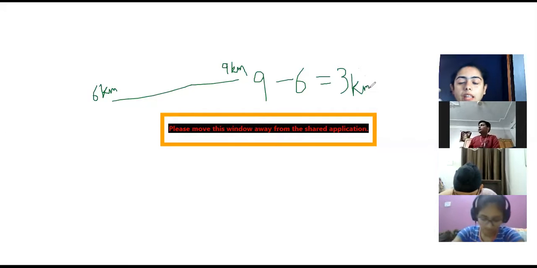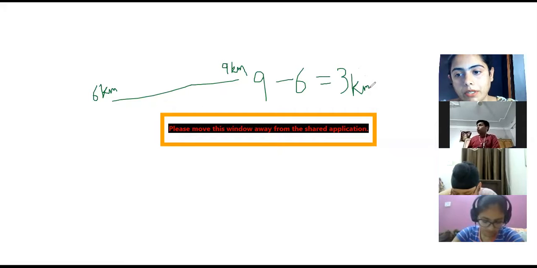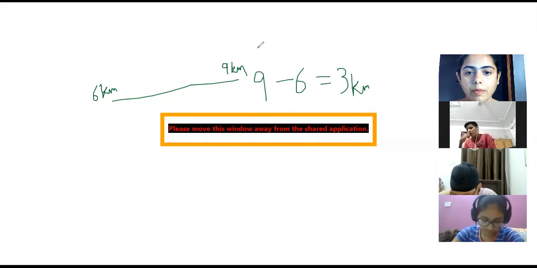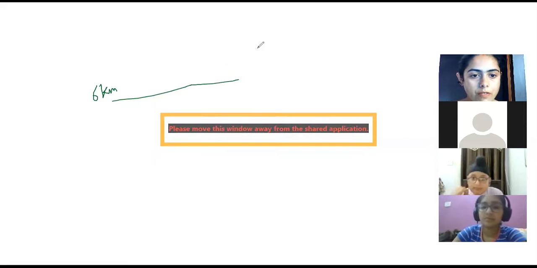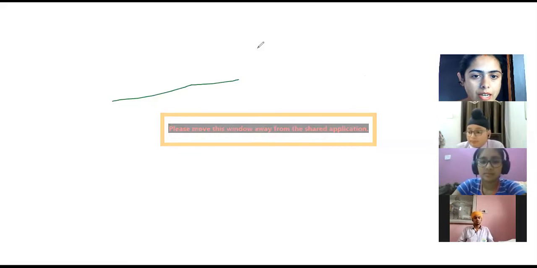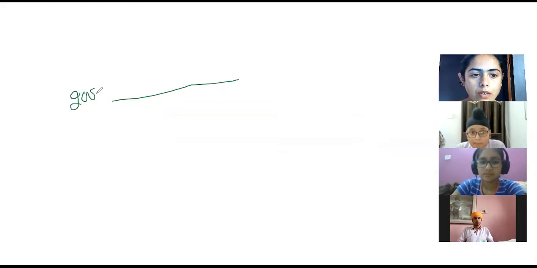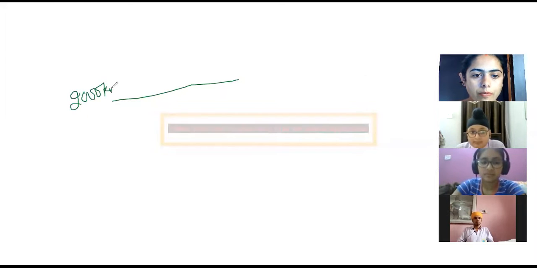Now, similarly, in that question, when you start the trip, the odometer device shows 2000 kilometer. Let's say from where you begin, what is written there? 2000 kilometer.